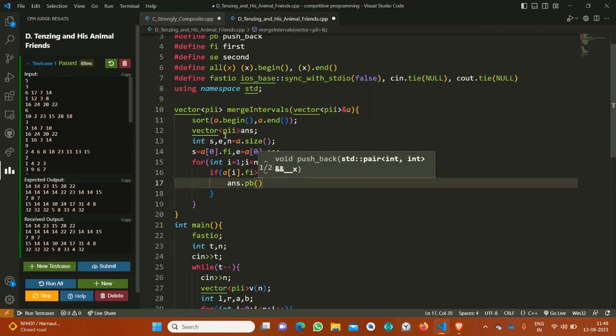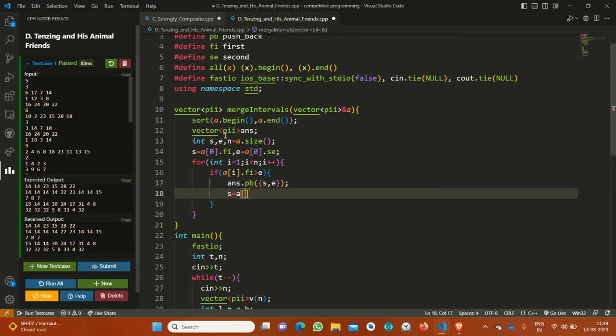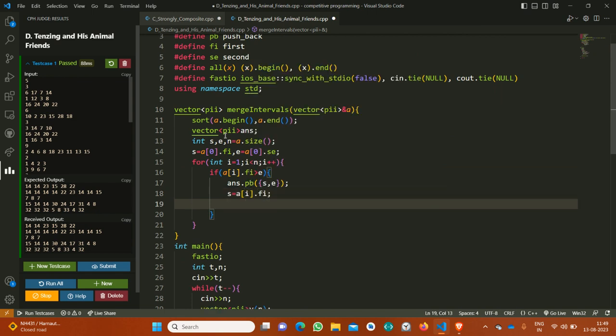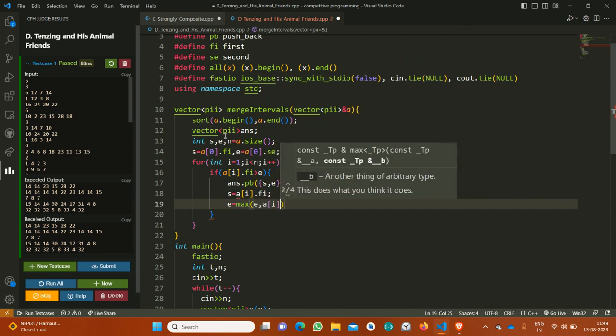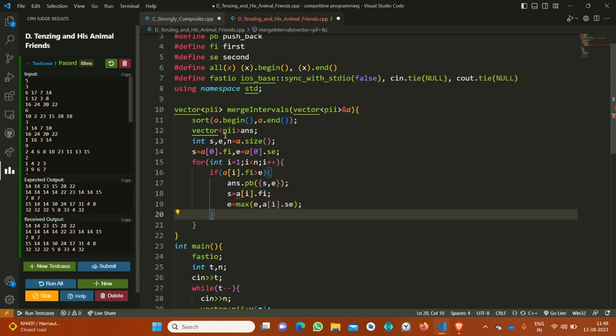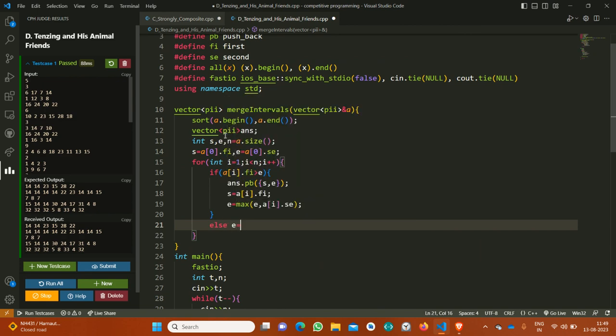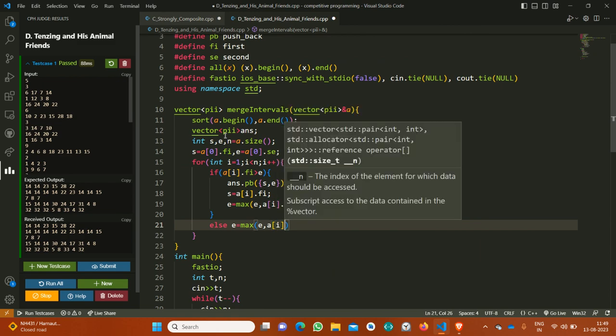Else e is equal to maximum of e comma ai dot second.